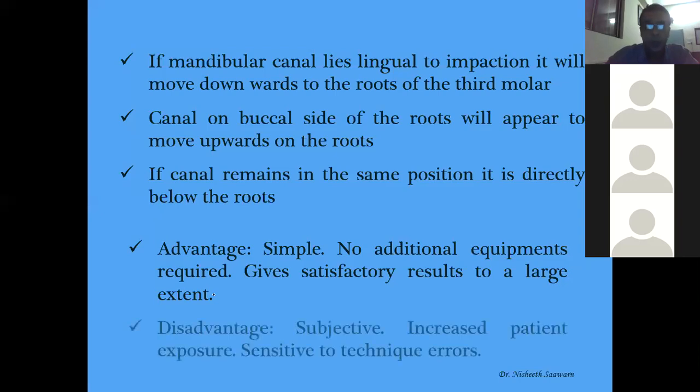Okay. Disadvantage: it is subjective. Your interpretation may not be good. You may not have shifted the cone properly. You may forget which side you have shifted, mesial side or distal side.